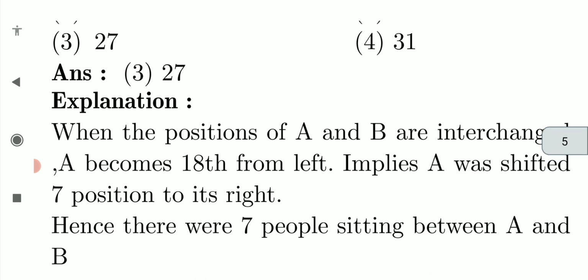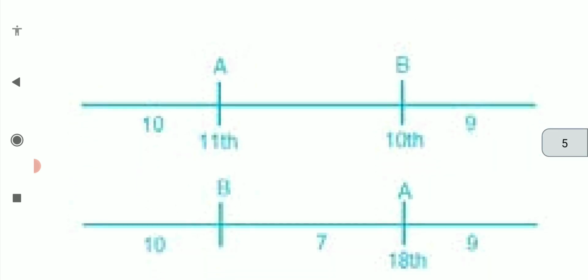So, I will start from the beginning. A is at 11th position from the left, B is at 10th position from the right, understood? So definitely there will be 9 more members on the right. If you interchange, what will happen?